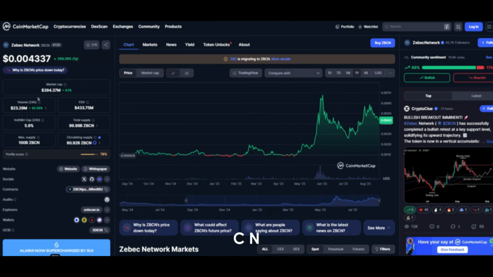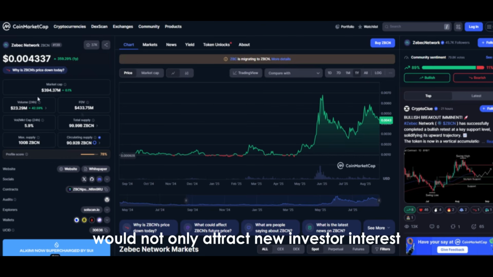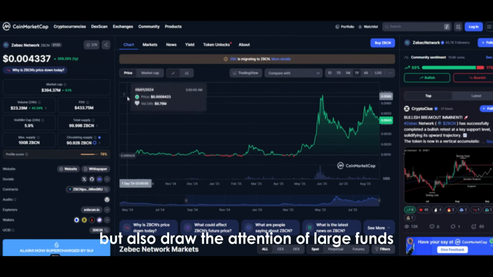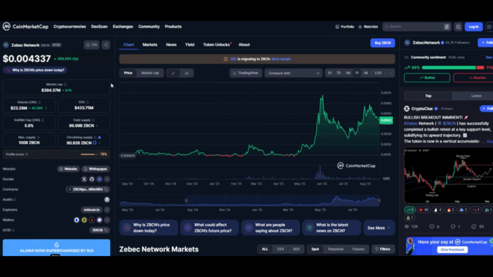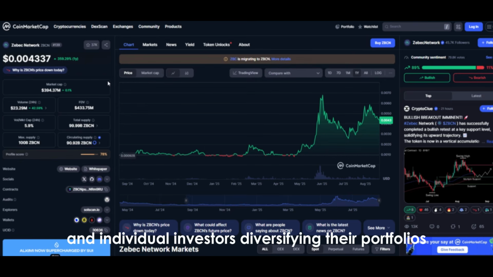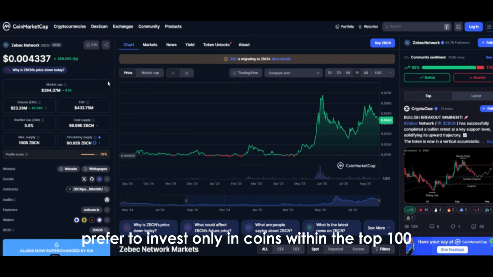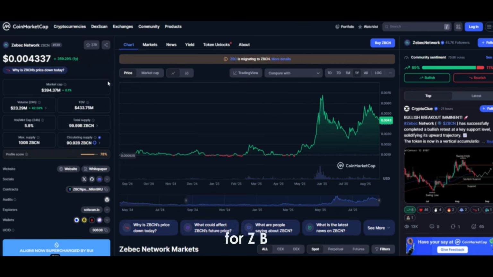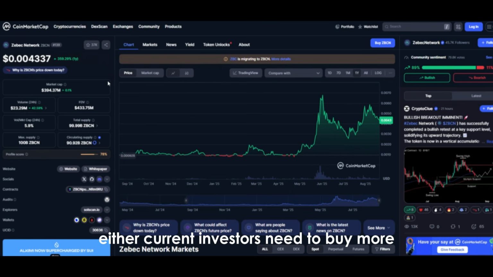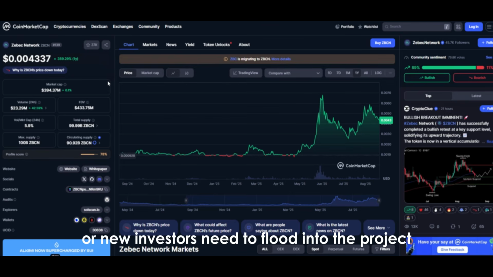Therefore, Zbcn doubling and joining this list would not only attract new investor interest, but also draw the attention of large funds, institutional investors, and individual investors diversifying their portfolios. Many funds and investors prefer to invest only in coins within the top 100. For Zbcn to double its market cap, either current investors need to buy more, or new investors need to flood into the project.